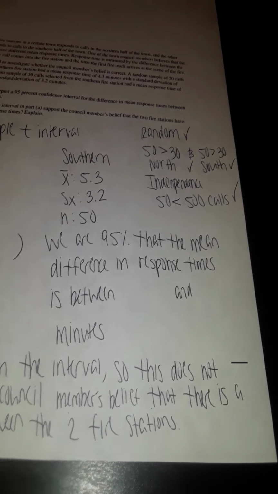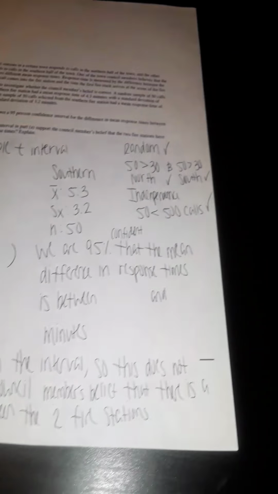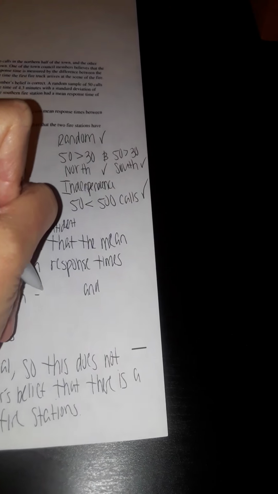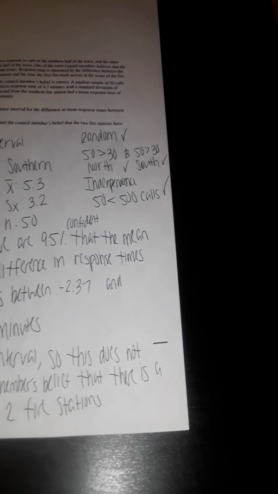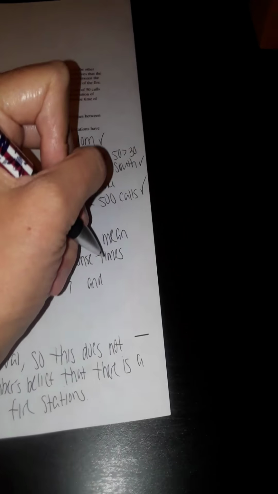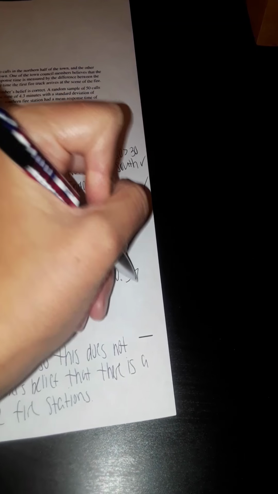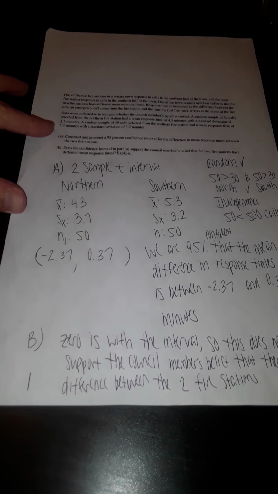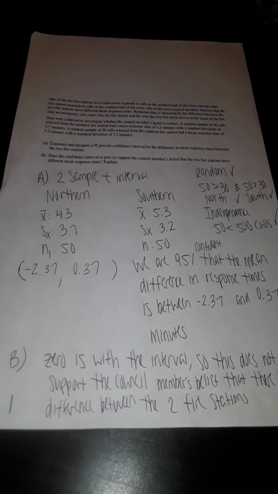We are 95% confident that the mean difference in response times is between negative 2.37 and 0.37 minutes.